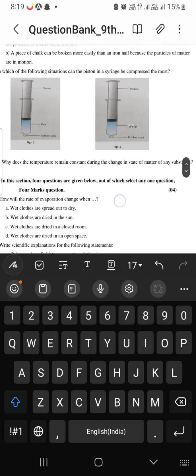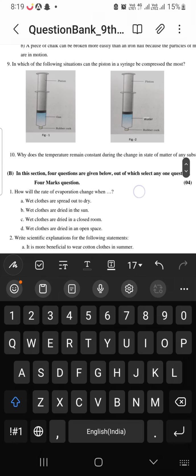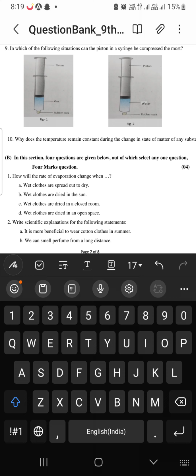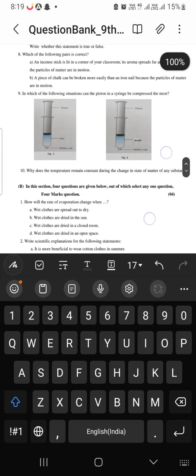In which of the following situations can the piston in a syringe be compressed the most? See, in the first figure, gas is there inside. In the second figure, water is there inside. So which can we compress? Obviously, gas we can compress. Why does the temperature remain constant during the change in state of matter of any substance? That is due to its latent heat.